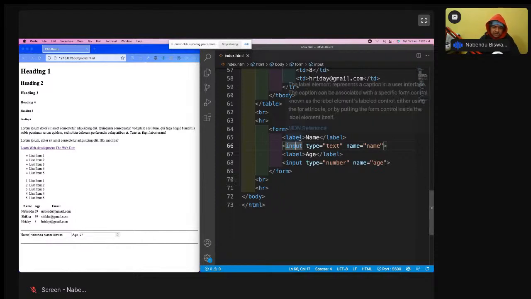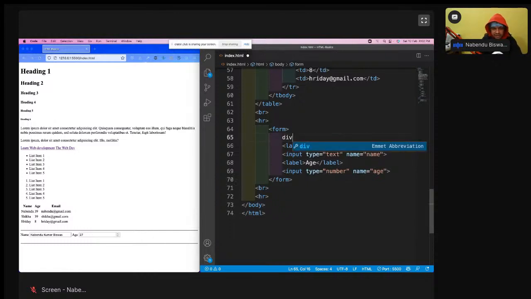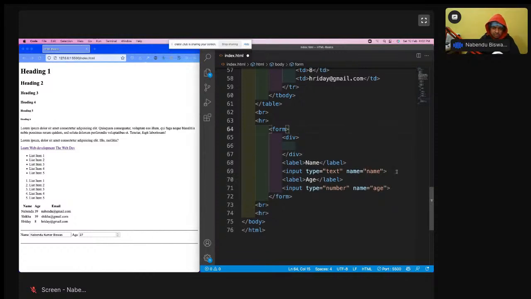There is something known as div. Div is a block level element. You see this a lot in HTML code. There's div everywhere.